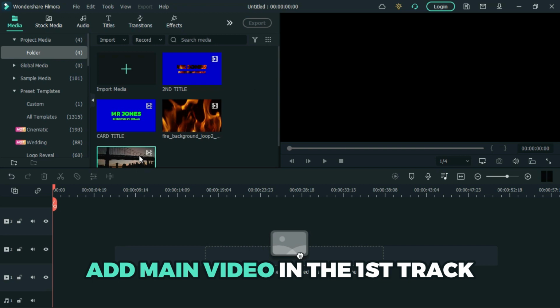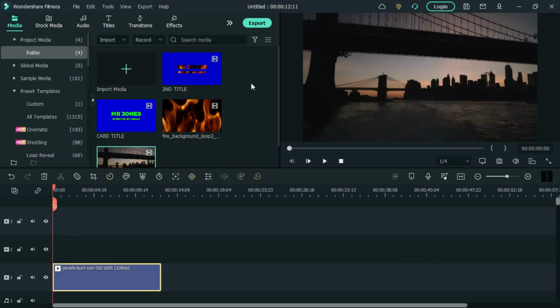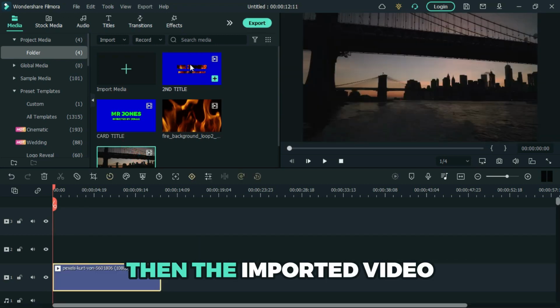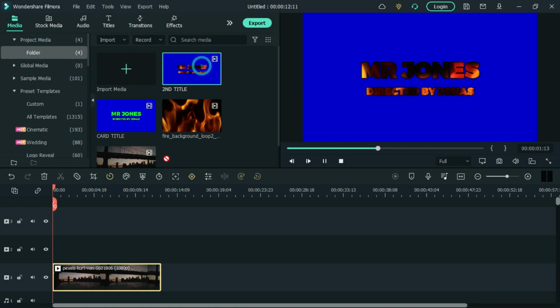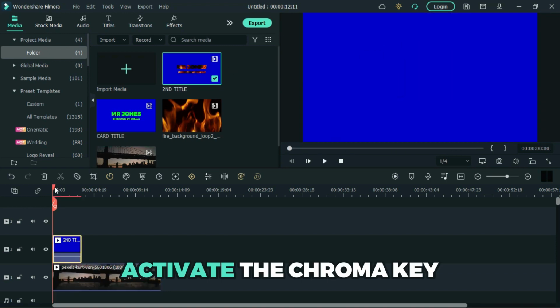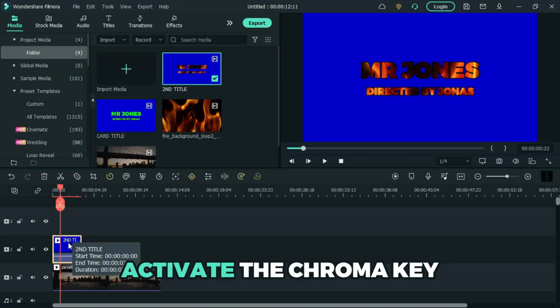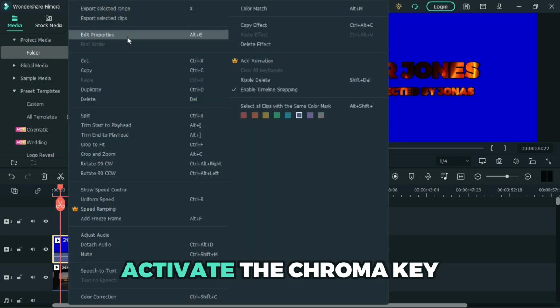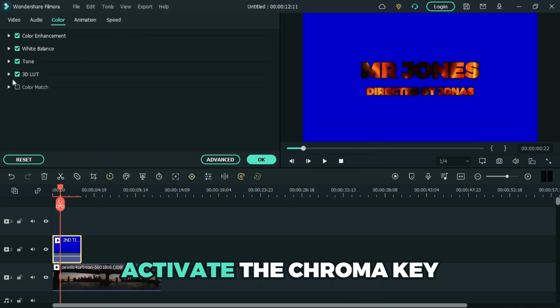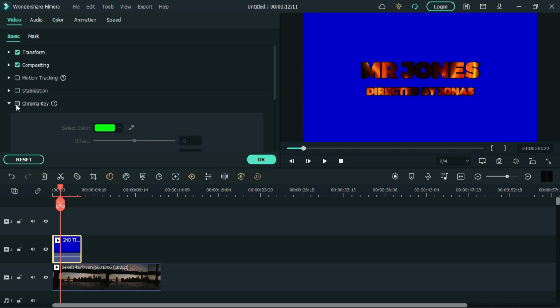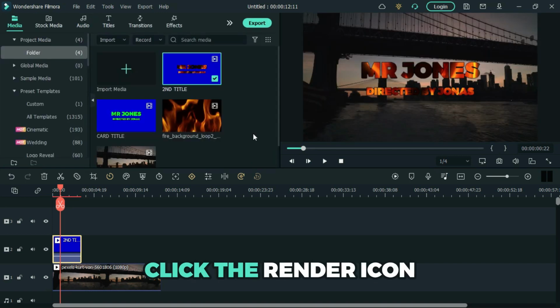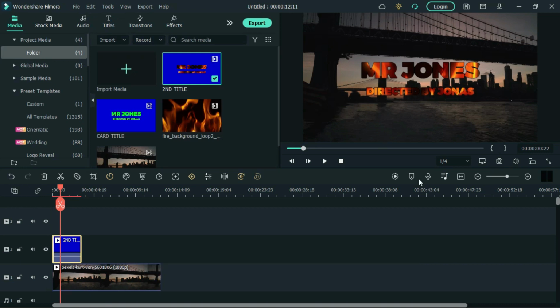Add your main video in the first track. Then add the imported video. Go to Edit Properties, activate the chroma key and use the dropper tool and select the blue color. Then click the render icon.